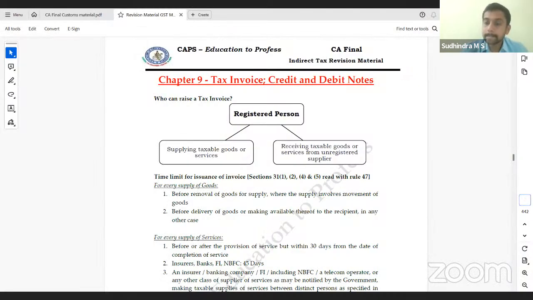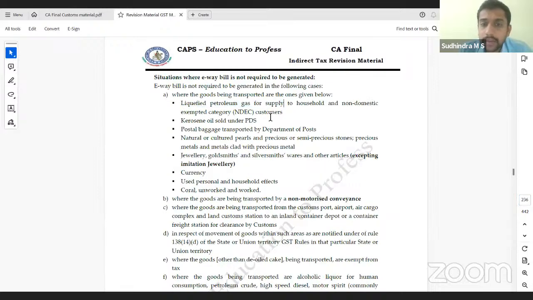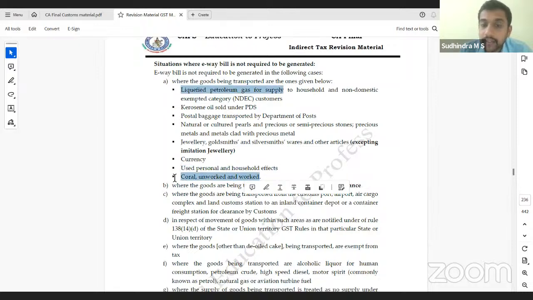Then in some cases, we have exemptions from generation of e-way bill. There is a list, and we can quickly look into it. These are the scenarios where the goods being transported are LPG for supply to household and non-domestic exempted categories, then kerosene oil, postal baggage, Department of Post, pearls and precious, semi-precious stones, jewelry. However, for imitation jewelry, they have removed the exemption, so now for imitation jewelry, e-way bill is required. Then currency, used personal and household effects, coral, unworked and worked.